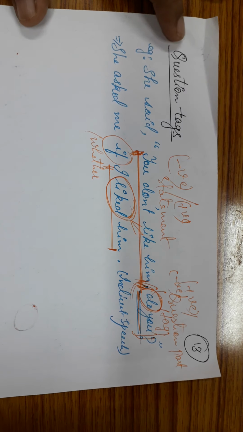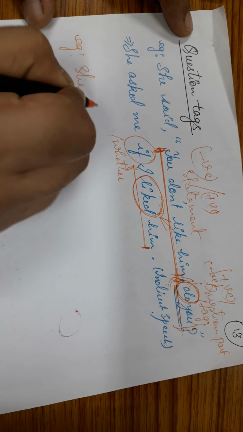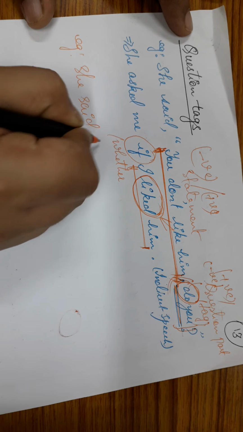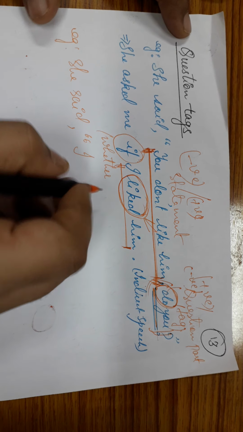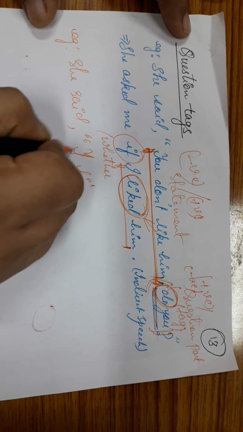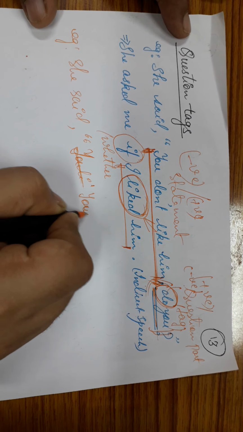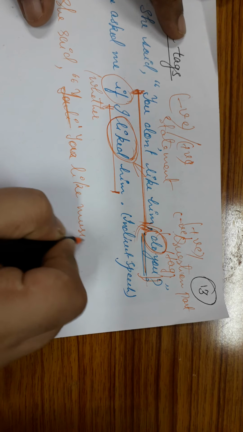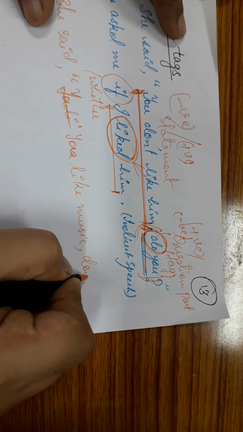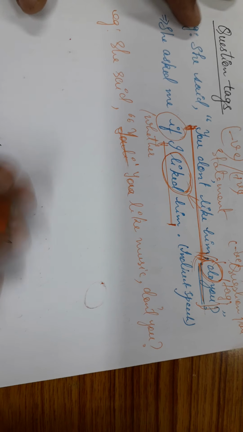For example, suppose she said, "You like music, don't you?"